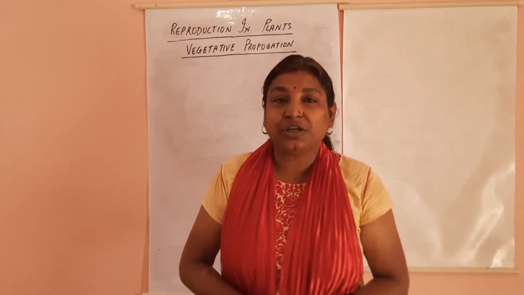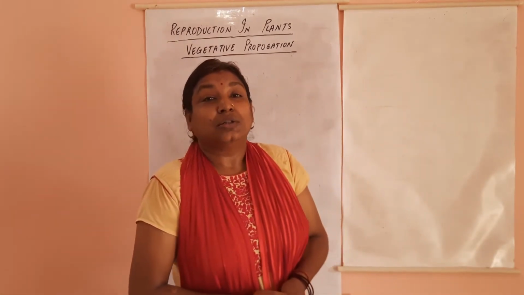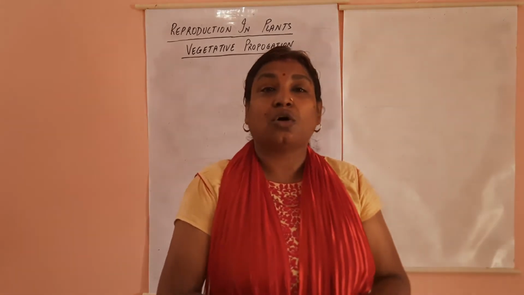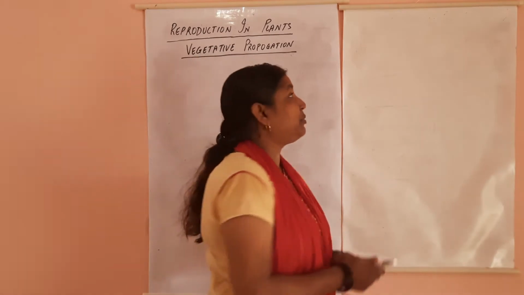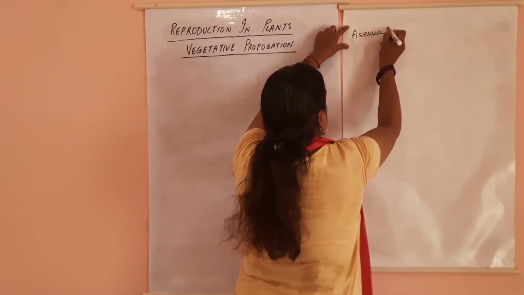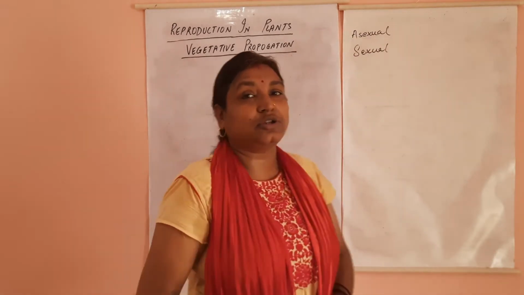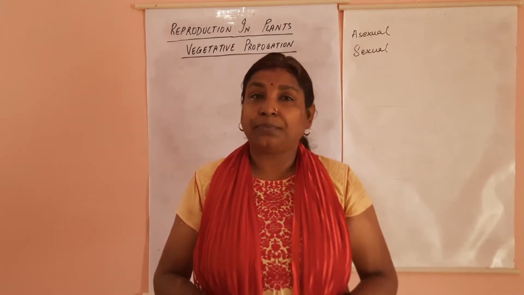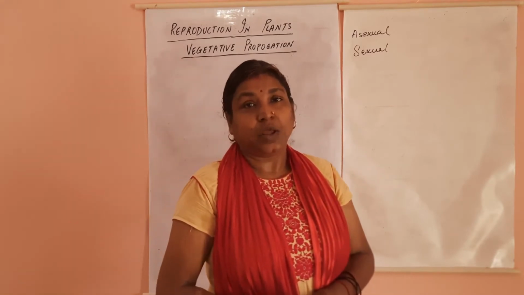So beginning with the definition, what is the definition of reproduction? The process which involves the production of new individuals of its own kind. There are two types of reproduction, that is asexual reproduction and sexual reproduction. Asexual reproduction requires no formation of gamete. A single parent splits up into two individuals and leads an independent life.